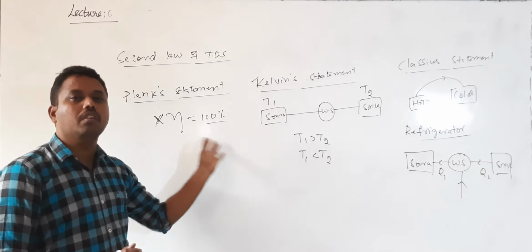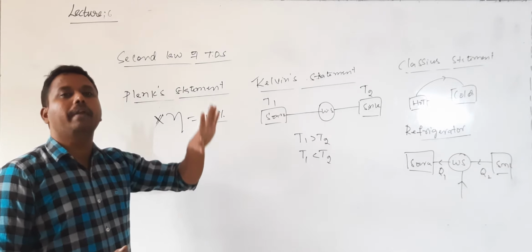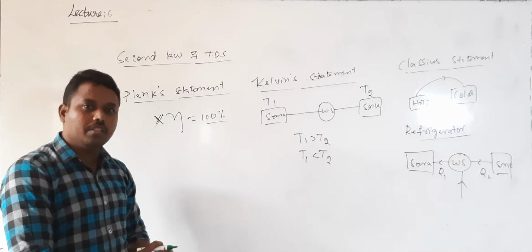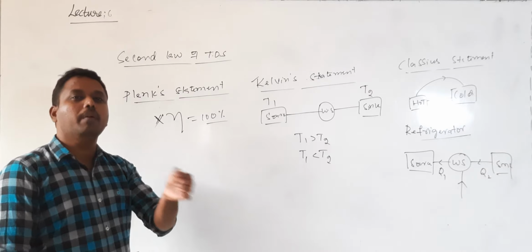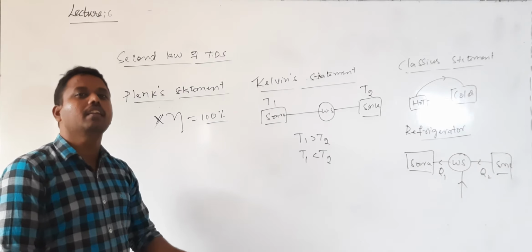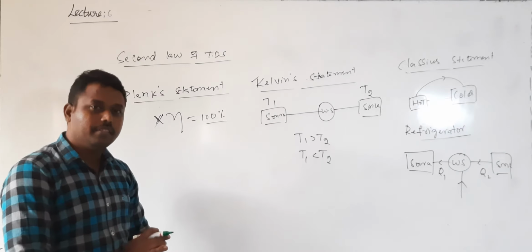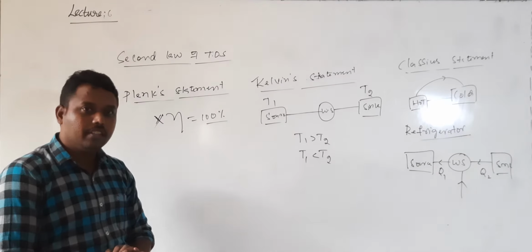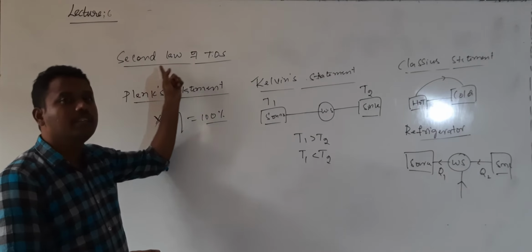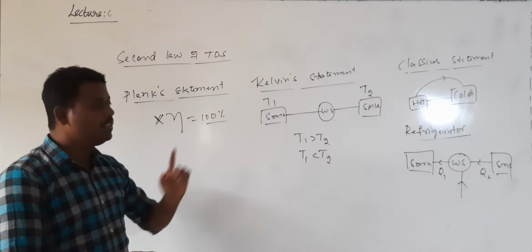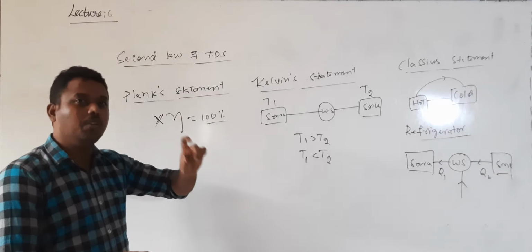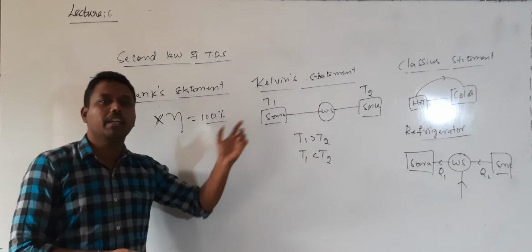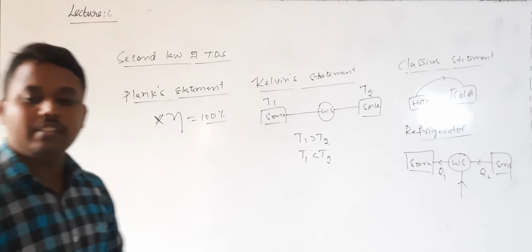So the conclusion of all these is that heat will flow from a high temperature body to a low temperature body. In case heat has to flow from low temperature to high temperature, you need to do some external work. So if you read individually, all are equivalent with each other. This is the statement of the second law of thermodynamics. Whichever statement they ask, according to that only you need to answer. In theory concept questions, these statements are very important. Okay? So this is the second one.